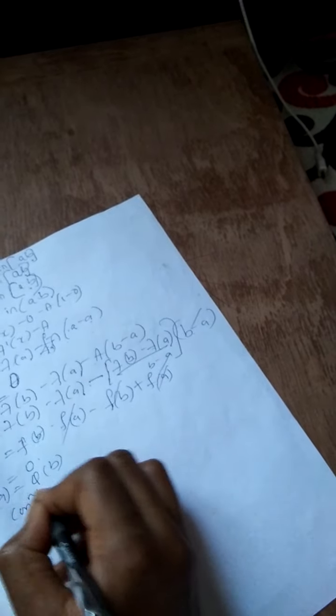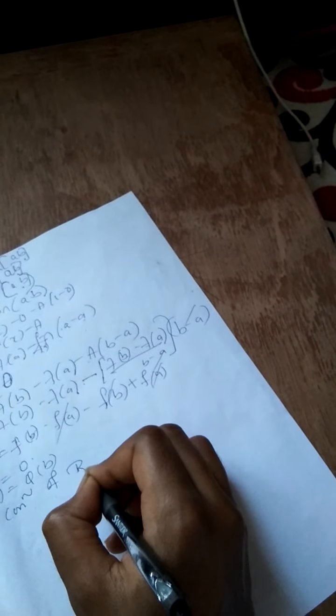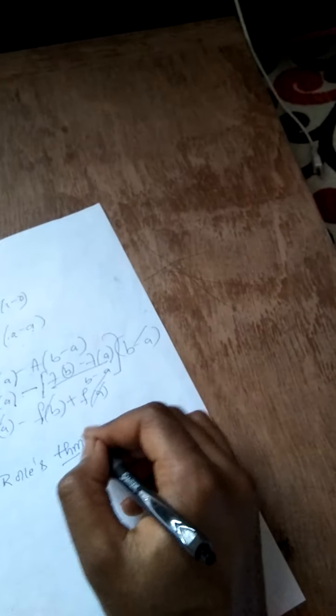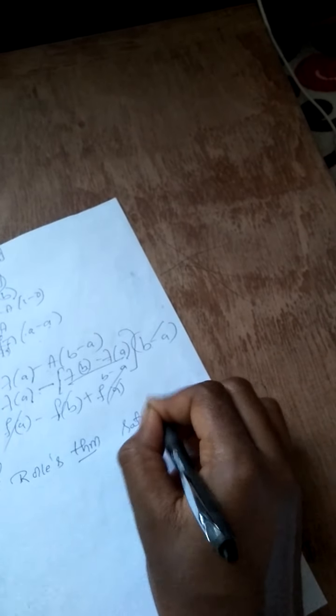All conditions of Rolle's theorem, so all conditions of Rolle's theorem are satisfied.